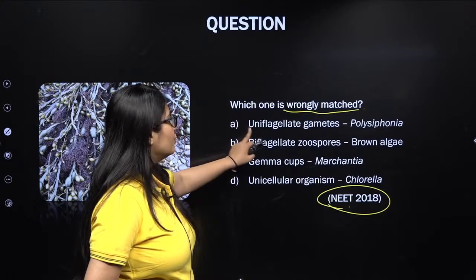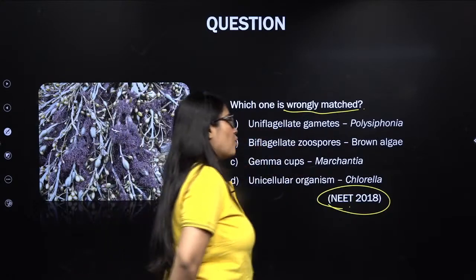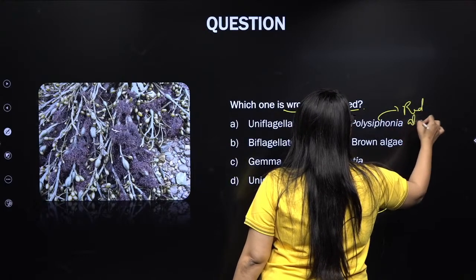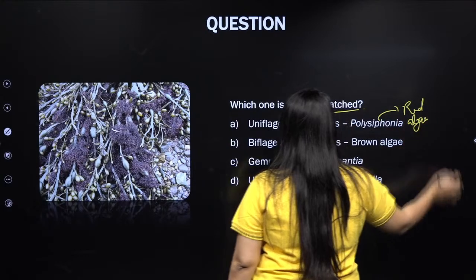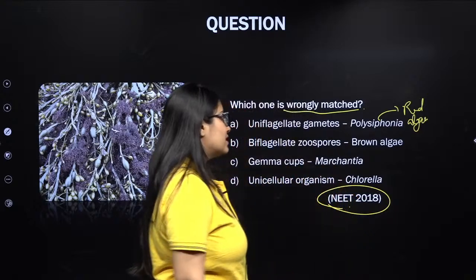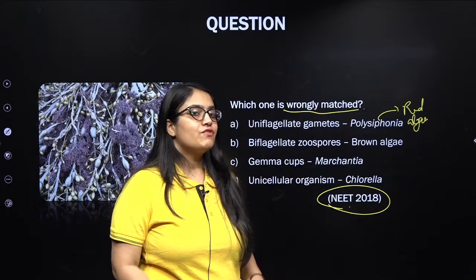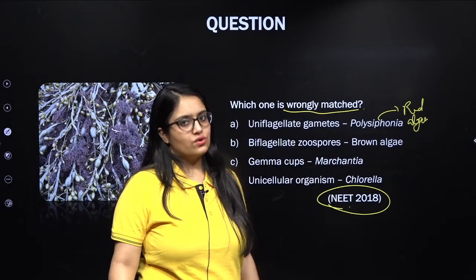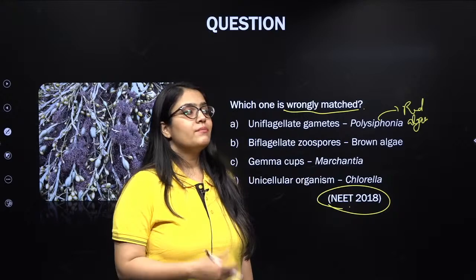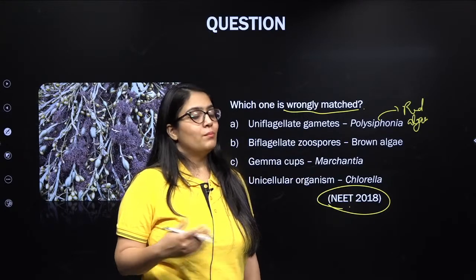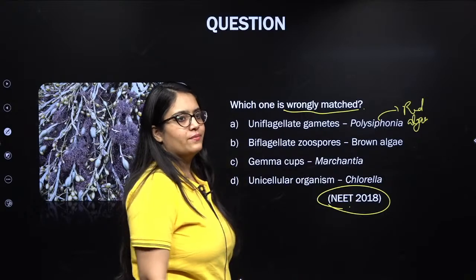Okay, so uniflagellated gametes in Polysiphonia. Polysiphonia is a member of red algae, and everybody should remember about red algae. In the life cycle of red algae, a flagellated or motile stage is not seen. Right? Members of red algae reproduce sexually via oogamous mode, but the gametes are non-motile.